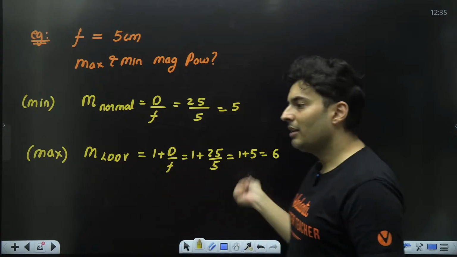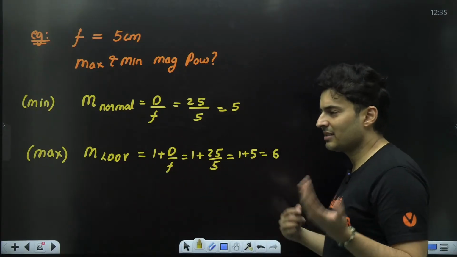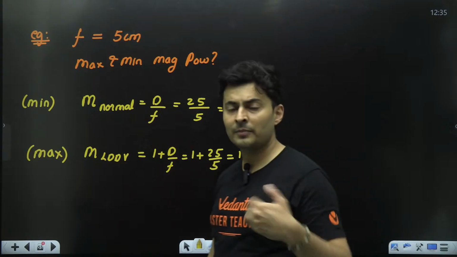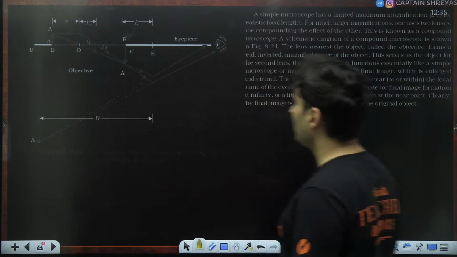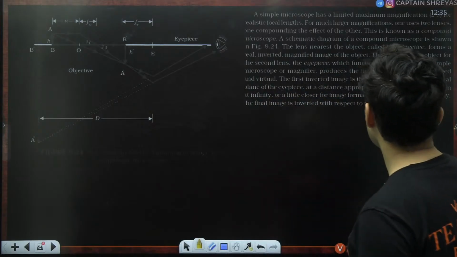But this might not be enough for most of the cases. 5, 6 is a very small number of magnifying power. We need more values. So you will be like, let's use more lenses. And that is exactly what is done for a microscope.